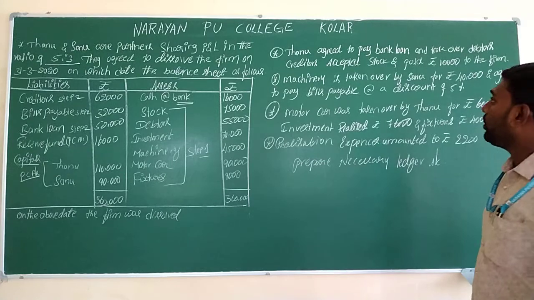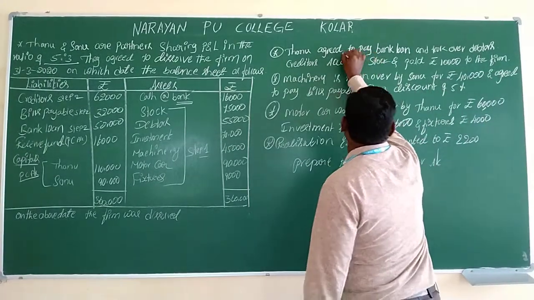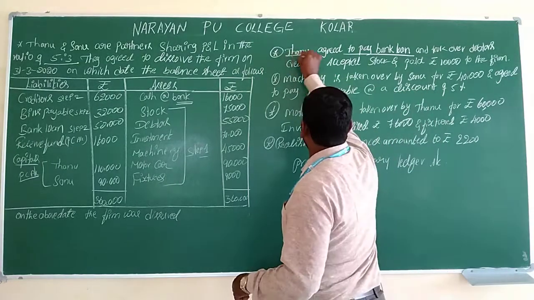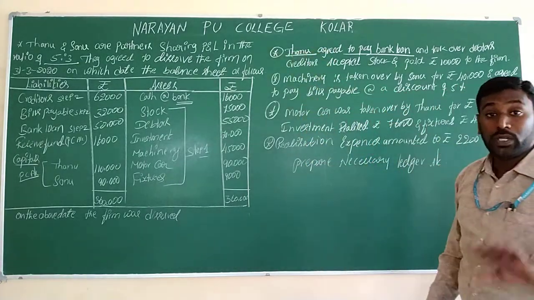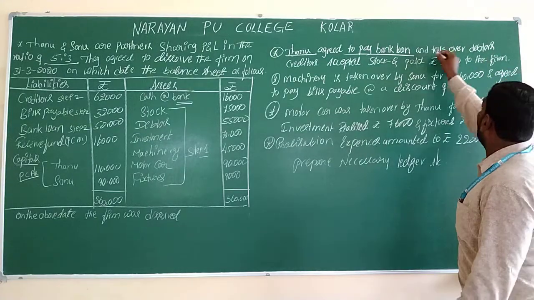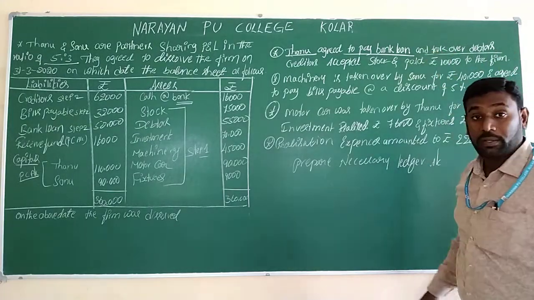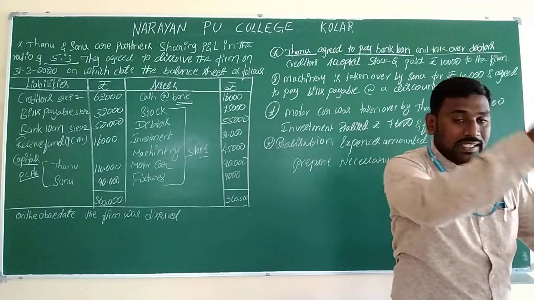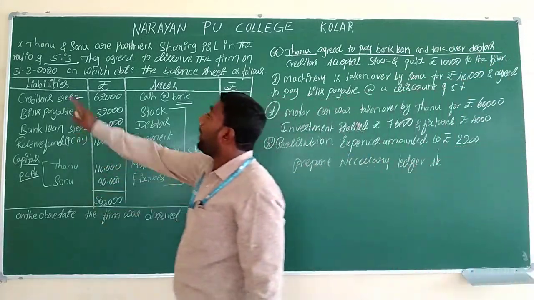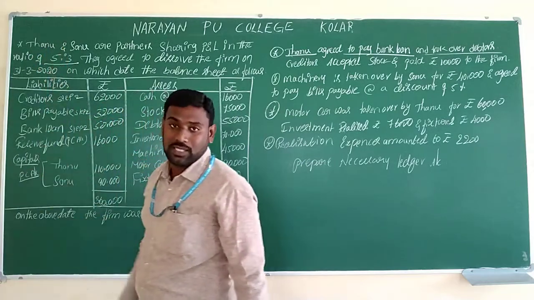So first, Tanu agrees to pay the bank loan. So who is going to pay here? The partner is going to pay. Tanu agreed to pay the bank loan and took over debtors. So what will happen? One asset is given against one liability. Who is going to give it? The partner only adjusted this one.